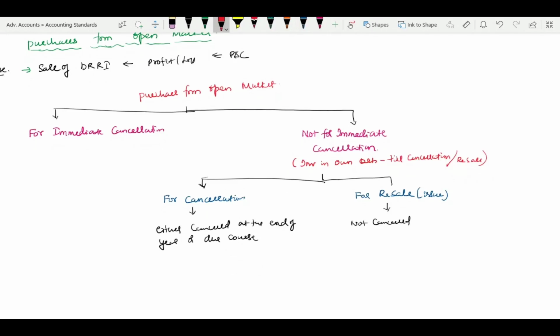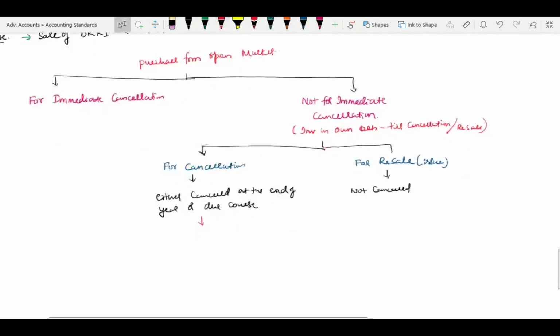If it is cancelled, this I can call redemption, because it is cancelled. I will write it completely. Not cancelled, it is reissued. It is not cancelled, it is the same as sale of investment.